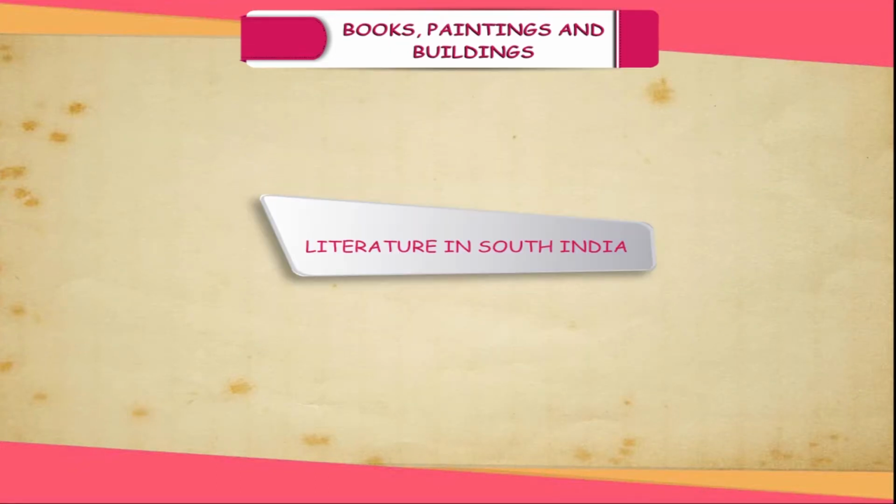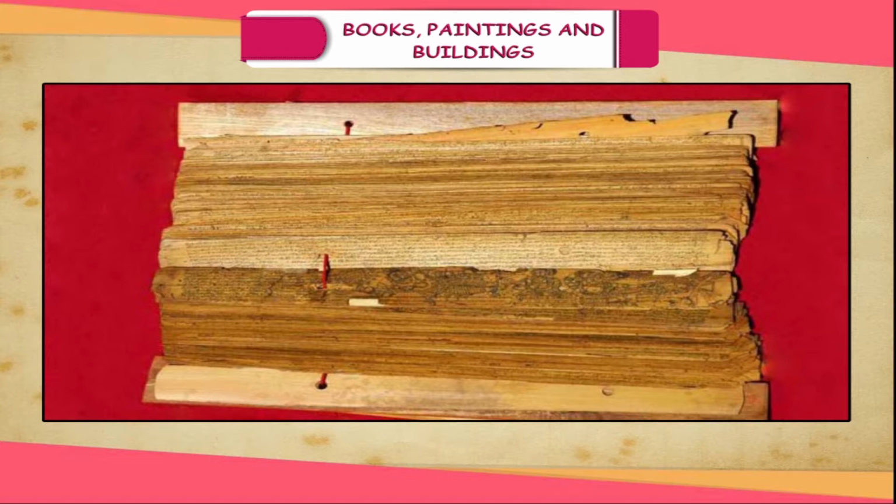Literature in South India. The Tamil literature known as Sangam literature was compiled from presentations made by Tamil scholars at 3 assemblies held at Madurai under royal patronage. This literature belongs to the period between the 3rd century BCE and 3rd century CE. It includes poetry and works on grammar which give us valuable information about the events of the time.